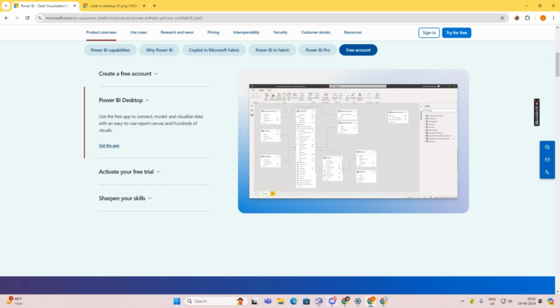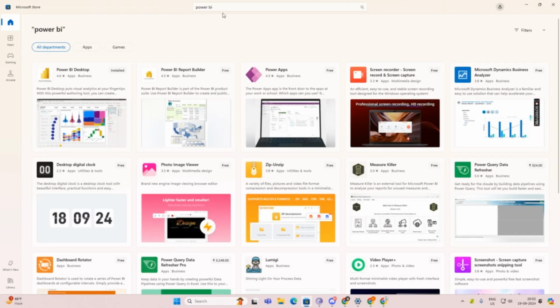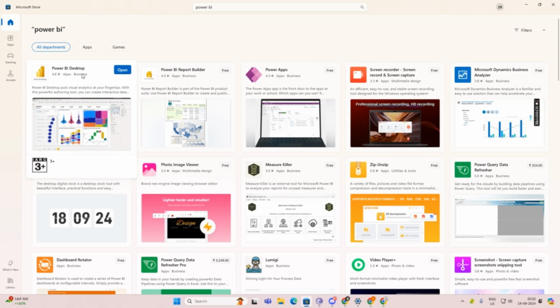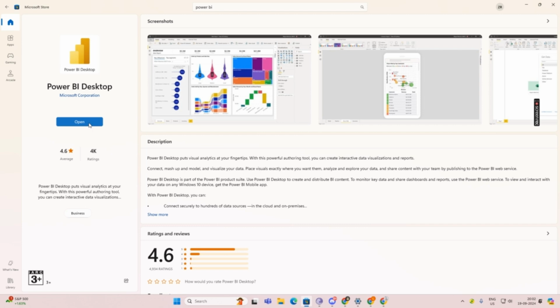For that, you have to use the Microsoft Store. Go to the Microsoft Store, and in the search box, search for Power BI. You can see there will be a Power BI Desktop option. Just click on install. You will see an install button. Wait for a minute, and then it will be installed.